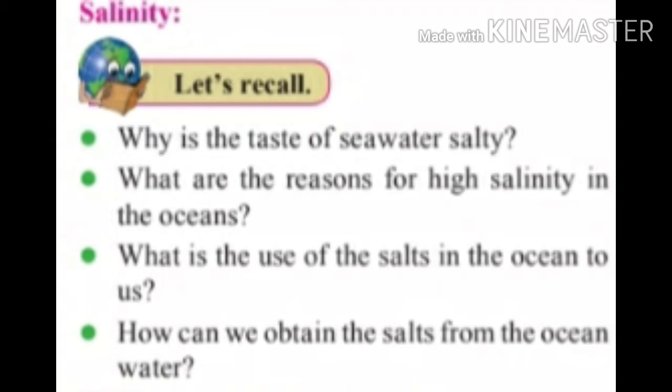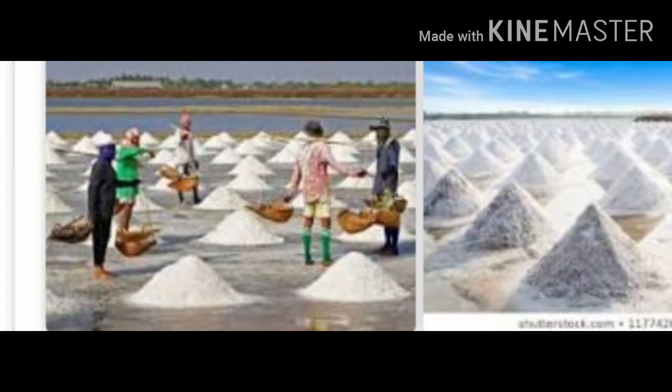Near the seashore, the seawater is collected in shallow pits, called salt pans, and allowed to evaporate in sunshine. In a few days, the water evaporates, leaving behind salt. The salt so obtained is collected and transported to factories, where it is purified and packed for consumption.